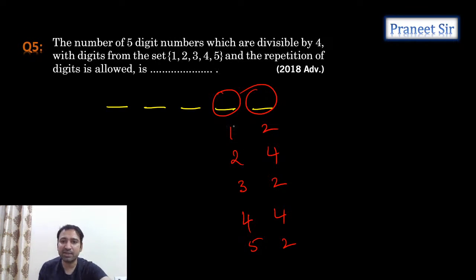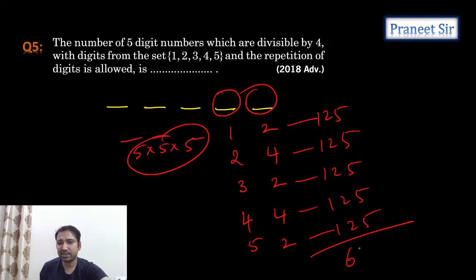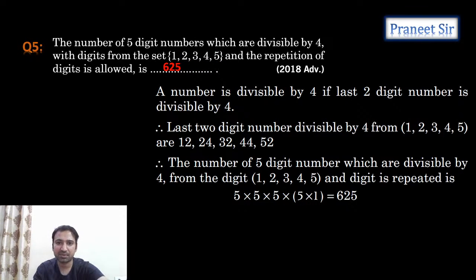So for each and every possibility, let's assume that here 1, 2 is there. Here how many possibilities are there, guys? Here it is 5 into 5 into 5 only, right? Which is 125 cases for this and 125 for this and like this. Total how many? 5 into 125. Total 625 cases we are getting. Correct? That's it. So the answer for this question is 625. Clear now? Perfect. Chalo, let's move to the next question.